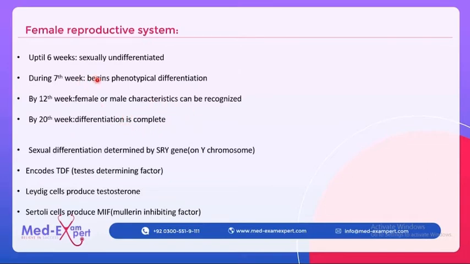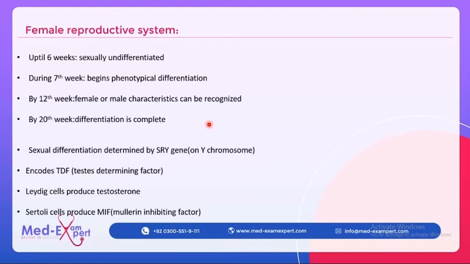So the 7th week is when phenotypical changes start. By the 12th week it can be recognized whether it's male or female, and by the 20th week this differentiation is complete. Now let's come to the factors which are causing these phenotypical changes, which are deciding whether the baby will be a male or female.